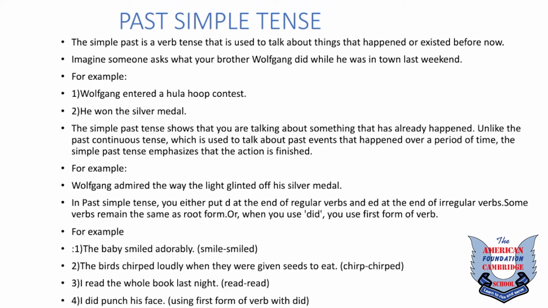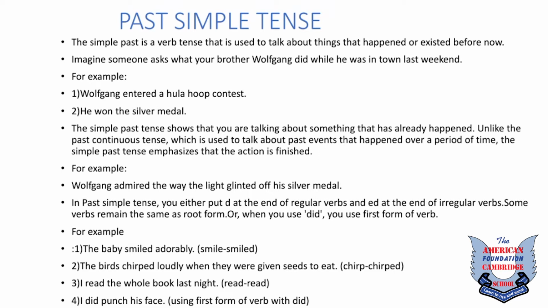The simple past tense shows that you are talking about something that has already happened, unlike the past continuous tense, which is used to talk about past events that happened over a period of time. The simple past tense emphasizes that the action is finished. For example, Wolfgang admired the way the light glinted off his silver medal.